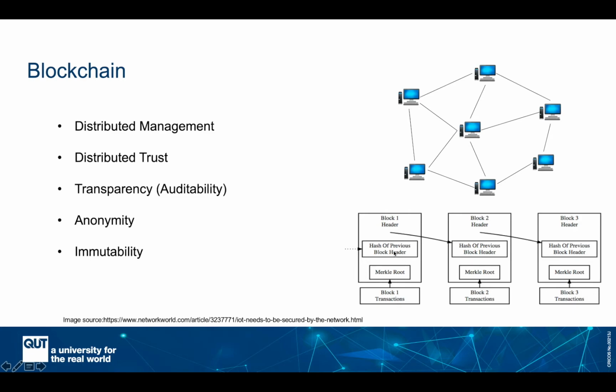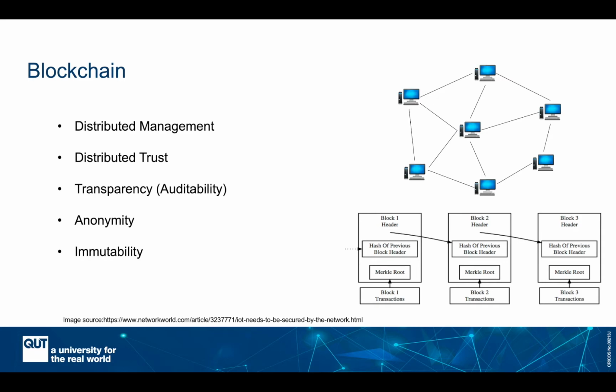As can be seen here in the blockchain, the blocks contain the hash of the block content and the hash of the previous block header. So this means that if I change a transaction in this block, then the corresponding hash will change, and then it wouldn't match with the hash that has previously been stored in block 2. So this ensures that the blockchain achieves high immutability, and it's not possible to remove or modify contents of the blockchain.